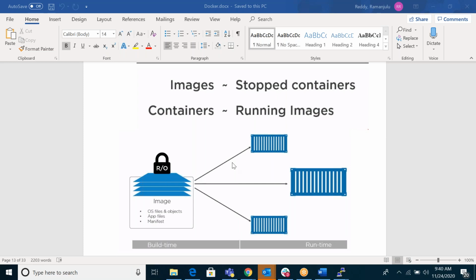From one image, you can create multiple containers. Take, for example, one Windows CD or Windows pen drive. Using that, you can insert it into multiple laptops, giving multiple OS installations. Same thing.